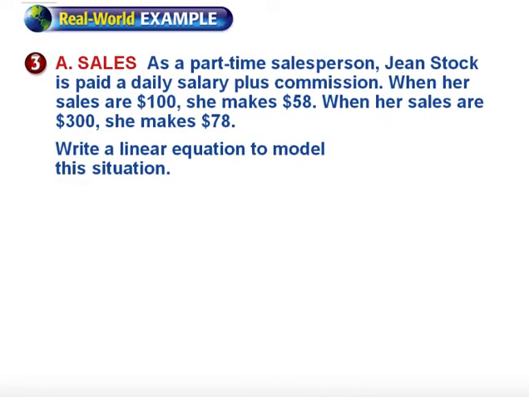All right, moving along. So our next example is talking about a salesperson getting paid not only a salary, but a commission as well. A commission is when you earn a portion of your sales.